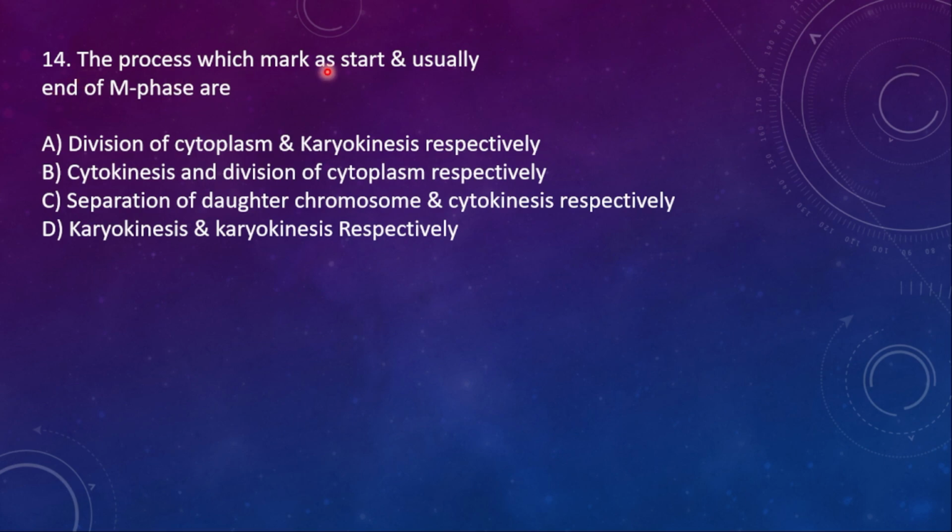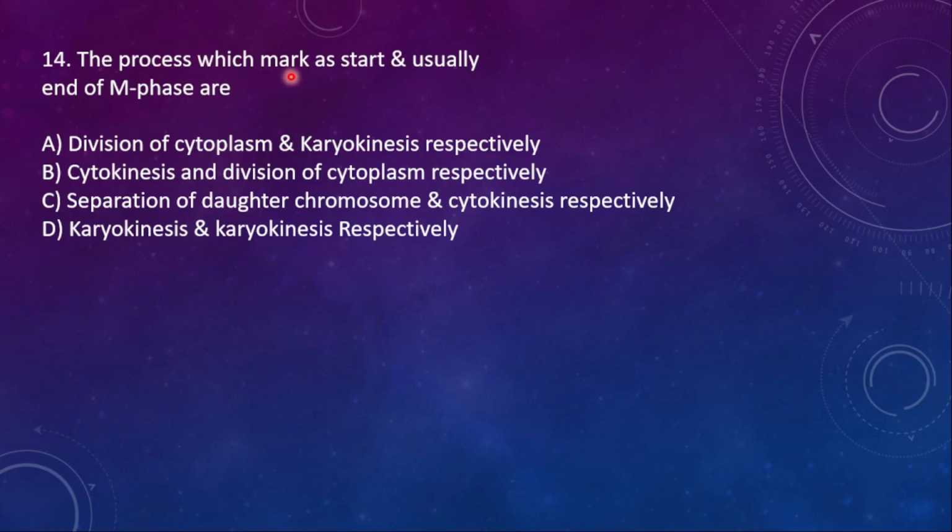14th question. The processes which mark the start and usually the end of M phase are option A, division of cytoplasm and karyokinesis respectively; B, cytokinesis and division of cytoplasm respectively; C, separation of daughter chromosomes and cytokinesis respectively; D, karyokinesis and karyokinesis respectively.